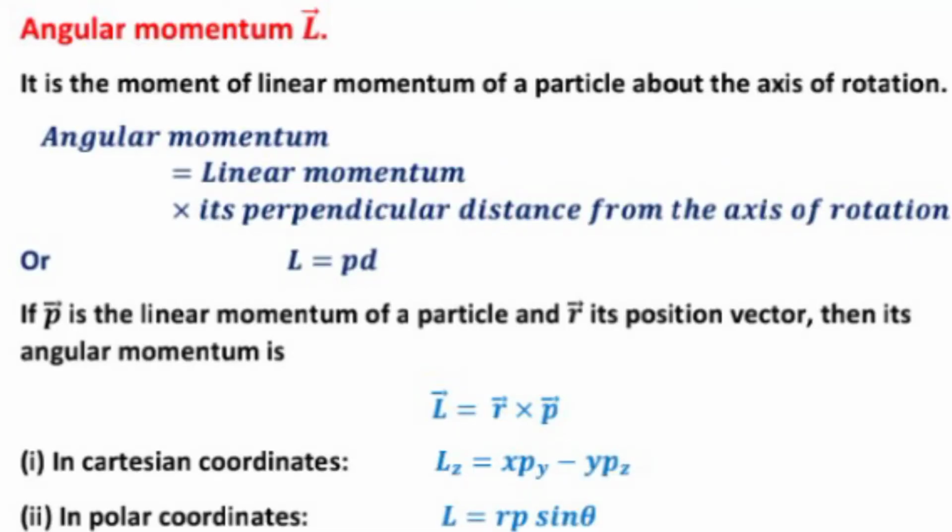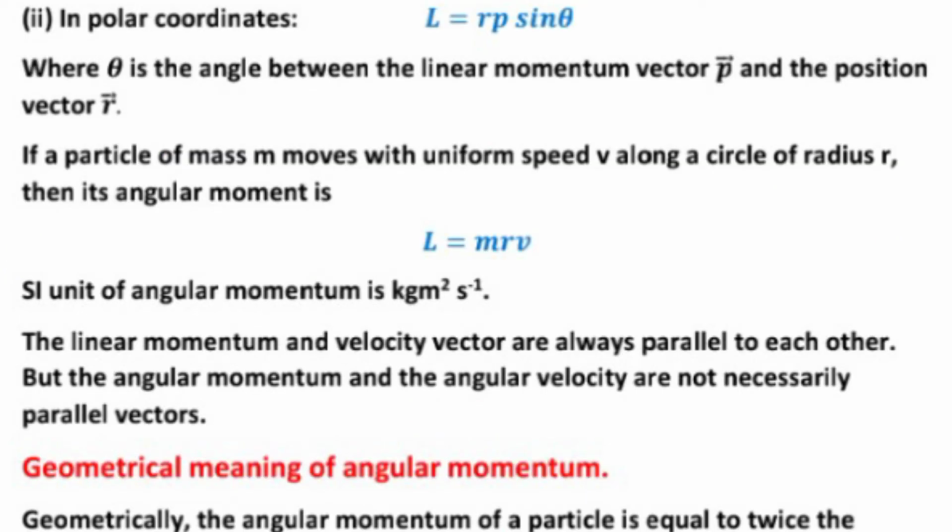Angular momentum. It is the moment of the linear momentum of a particle about the axis of rotation. Angular momentum equals linear momentum into its perpendicular distance from the axis of rotation. L equals p into d. In Cartesian coordinates, Lx equals y pz minus z py. In polar coordinates, L equals r p sin theta, where theta is the angle between the linear momentum vector p and the position vector r.